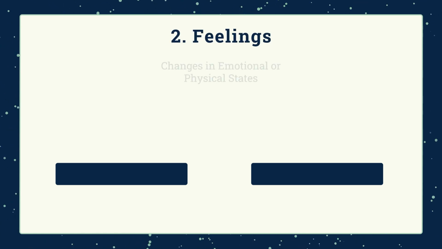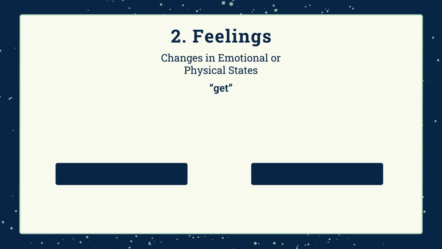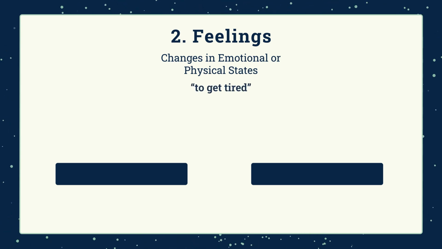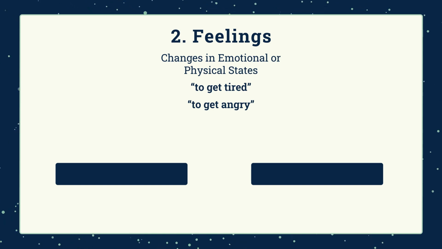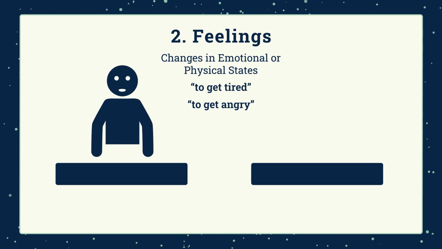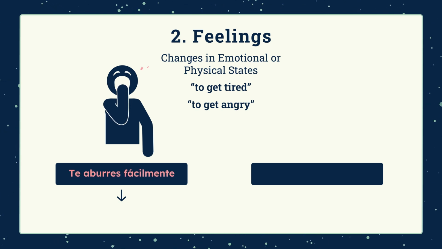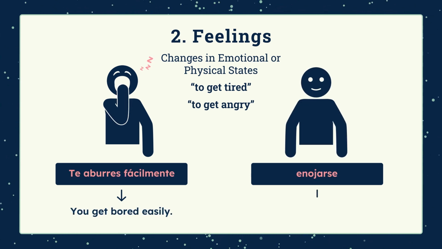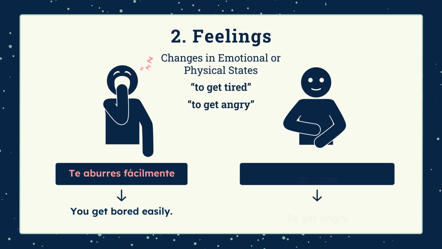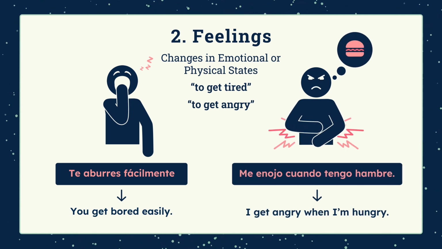Feelings or changes in state. Reflexive verbs can also show changes in emotional or physical states. In English, we use get for many of these, like to get tired or to get angry. Reflexive verbs in Spanish do the same. For example, aburrirse means to get bored. Te aburres fácilmente. You get bored easily. Another example is enojarse, to get angry, as in, me enojo cuando tengo hambre. I get angry when I'm hungry.